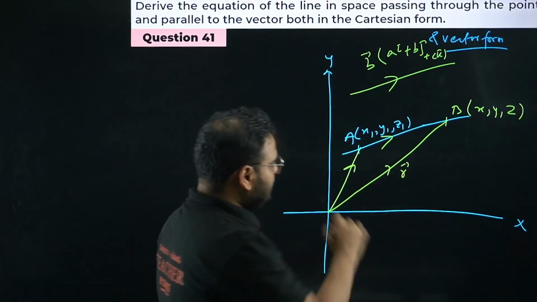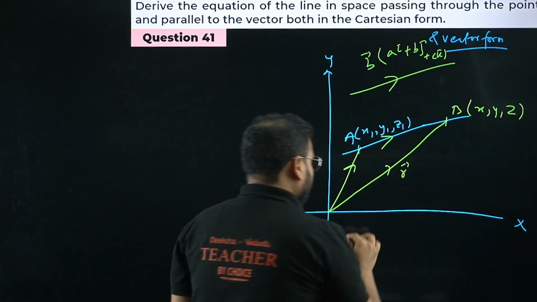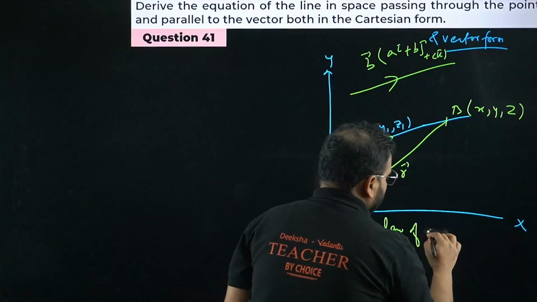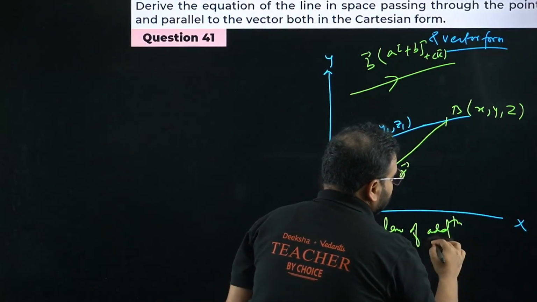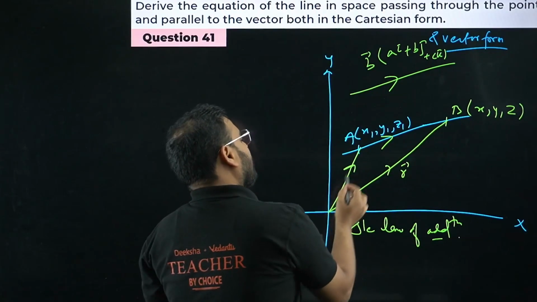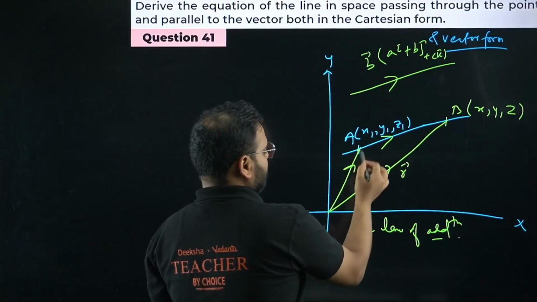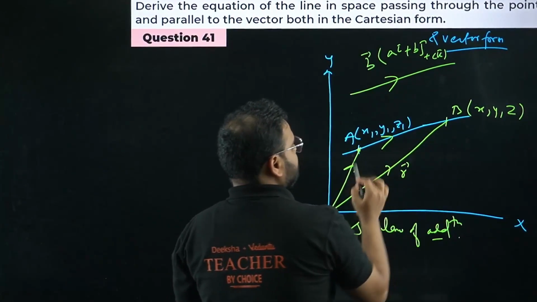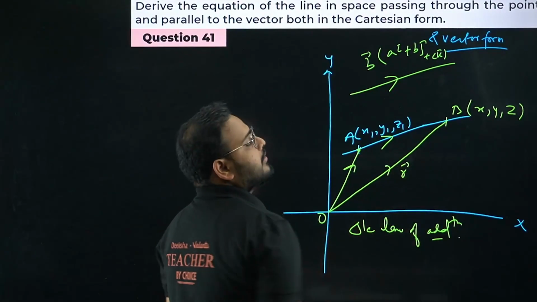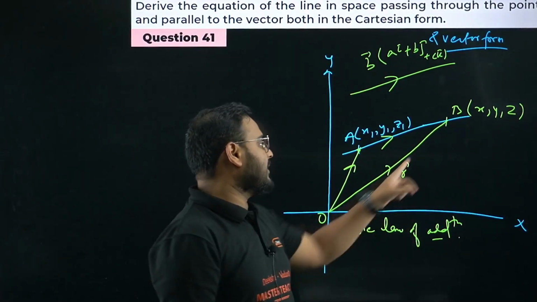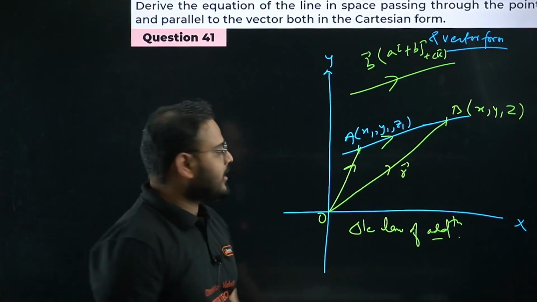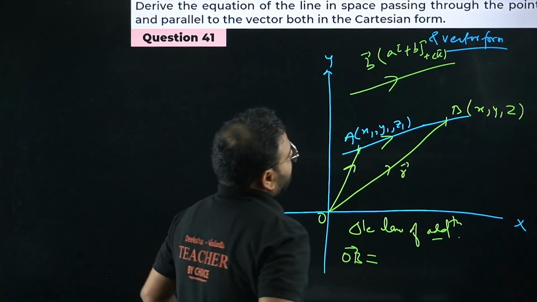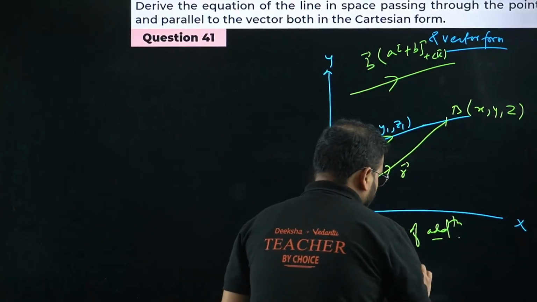Okay, so let's write in the vector form from the triangle law of addition. Why is it valid over here? Check this out. Head of the vector OA is over here, and tail of the vector AB is over here. So tail is at this point and head is at this point, so we can take the resultant like this. So I'm gonna get the vector OB equals to vector OA plus vector AB.